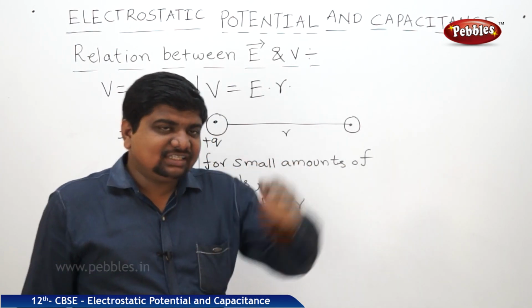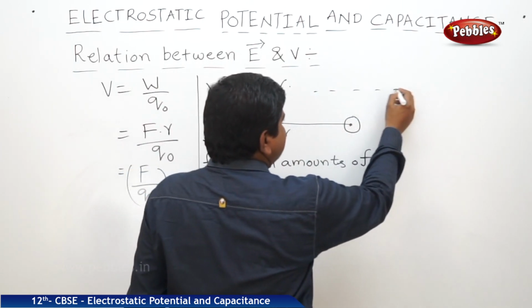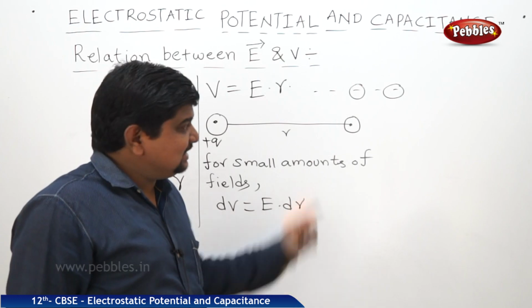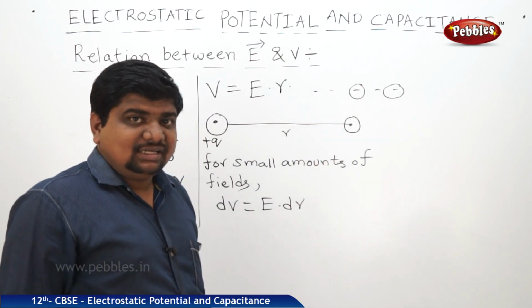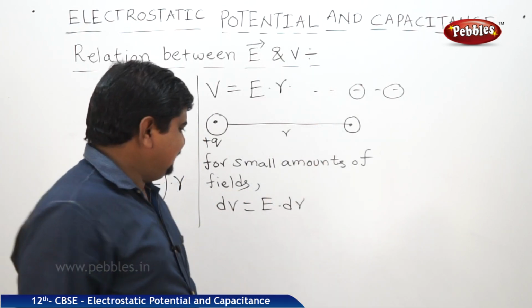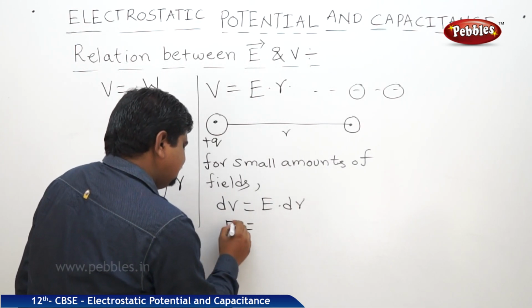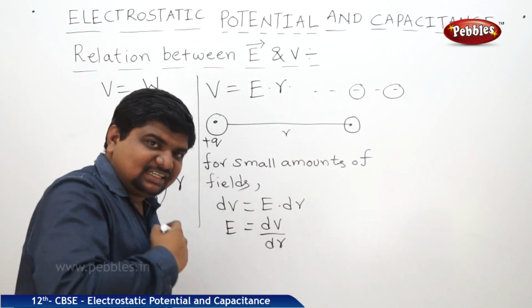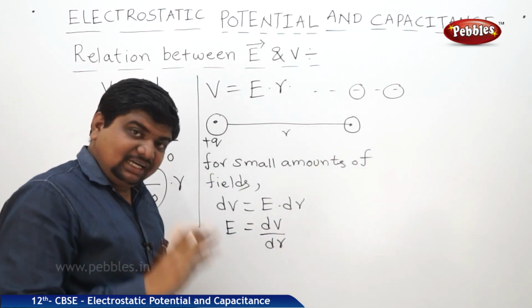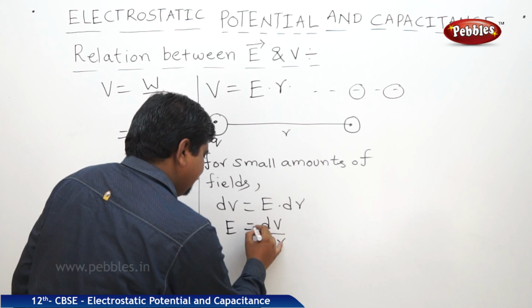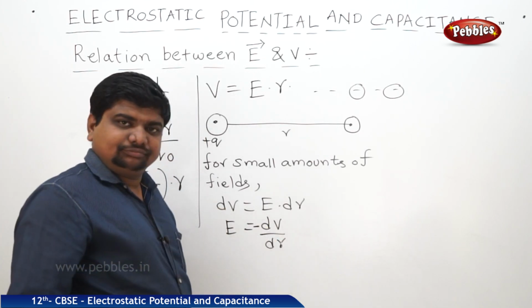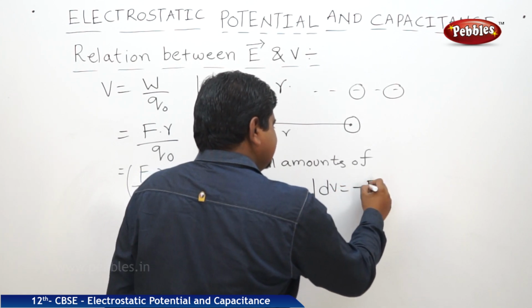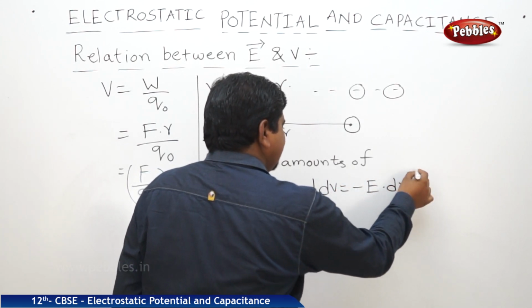As the charge approaches infinity, it loses its potential energy and there is a decrease in its potential energy. That means electric field intensity E is equal to dV by dr. As the distance is increasing, potential decreases. That's why the minus symbol. So dV is equal to minus E dot dr.